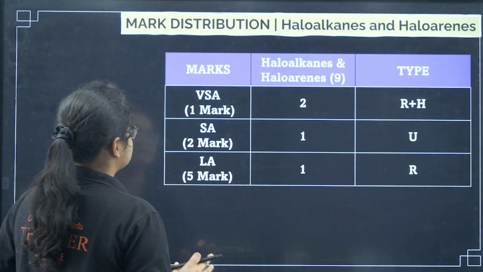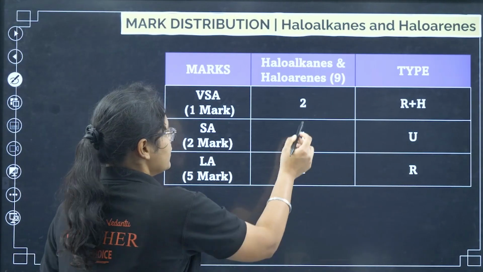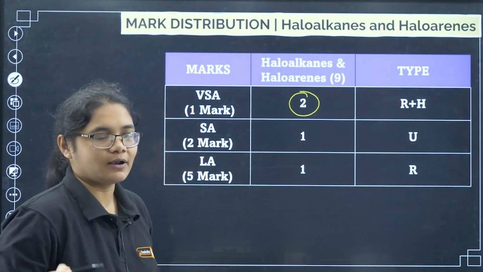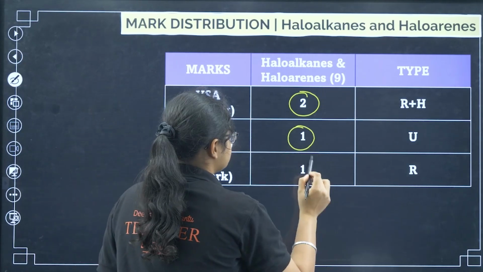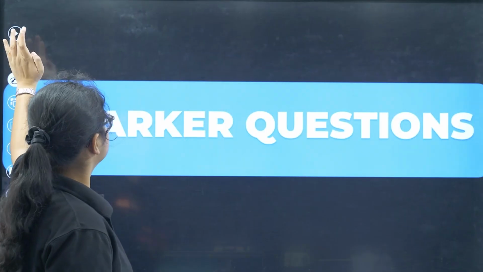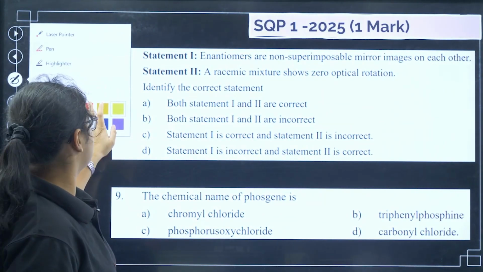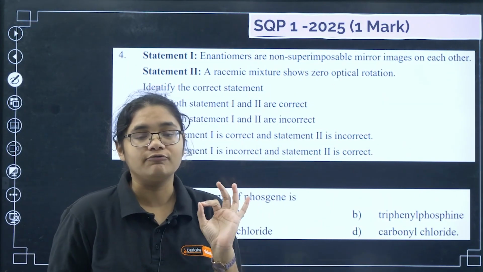So first of all, according to the question pattern or blueprint, you will get 2 questions of 1 marker, 1 2 marker question and 1 long answer 5 marker question. Okay, so let's see what we have in 1 marker questions. This is a question that was there in sample question paper 1 of 2025.